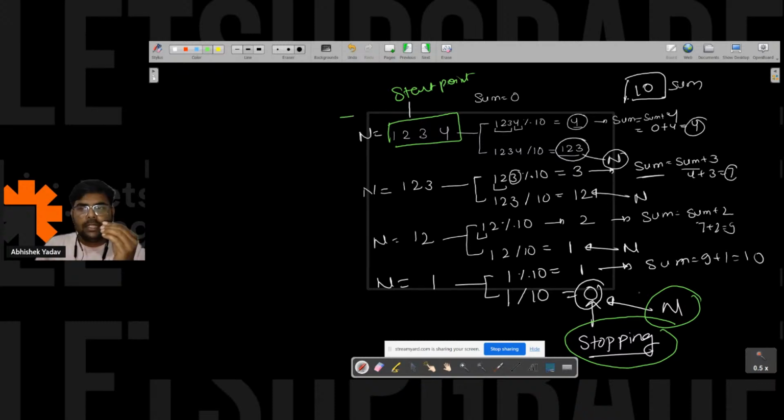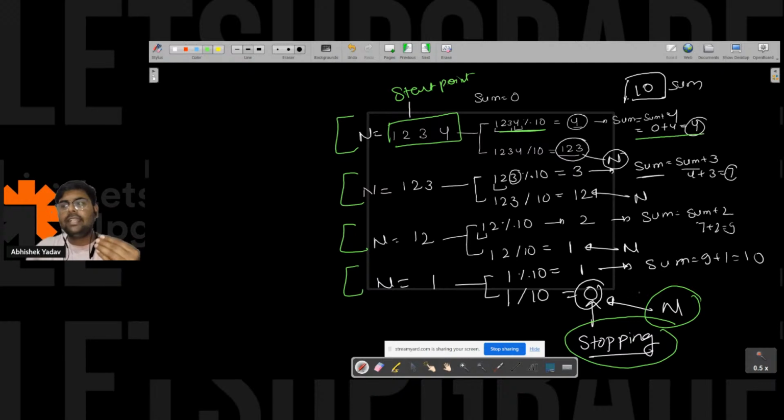And if you notice, here, here, here, and here, I am again and again doing the same thing. That is, I am extracting the last digit, adding that extracted digit to the sum, and I am using the division operator to get the remaining digit. So what is coming to my mind? I have a logic and I am repeating that logic again and again. So what do I have to use in order to execute a part of code again and again? I have to go with the loop. So I will use a loop here.